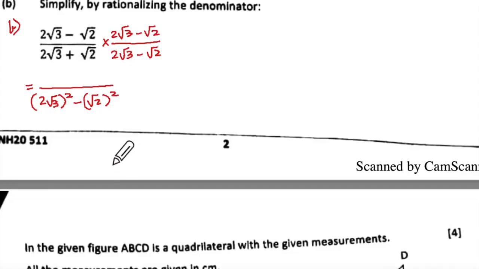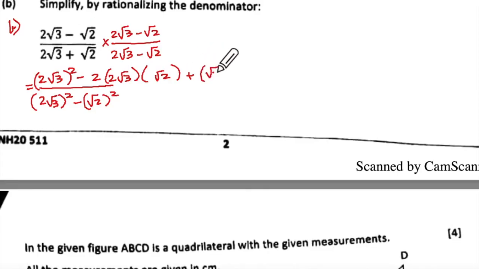Are you getting it? This is the whole square. So it will be a minus b whole square. So a square becomes 2 root 3 whole square minus 2 into ab means like so, and plus b square. B square is this. Root 2 whole square.